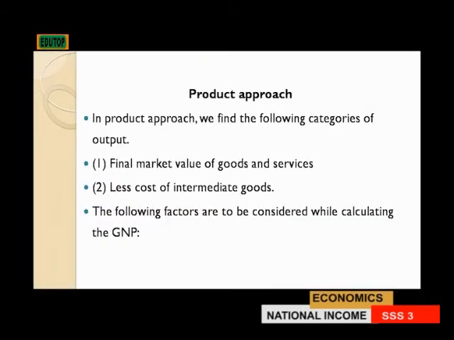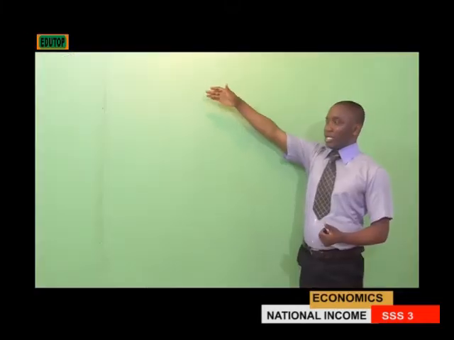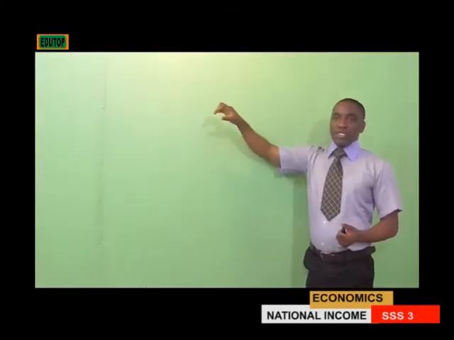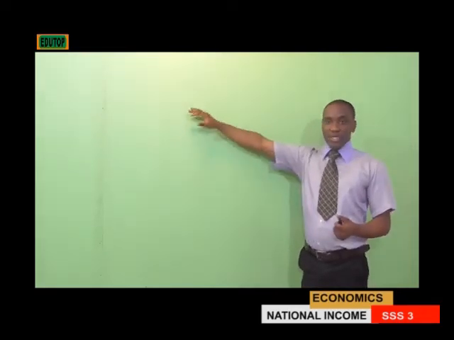Two, we also have less cost of intermediate goods. That is, we will deduct the value of the intermediate goods from all the final goods and services produced, or from all the goods and services supplied into the market. What are those intermediate goods?